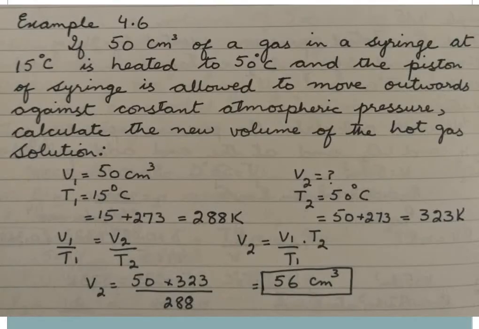Then there's an example over there, 4.6. If 50 centimeter cube of a gas in a syringe at 15 degrees centigrade is heated to 50 degrees centigrade, and the piston of the syringe is allowed to move outwards against constant atmospheric pressure, calculate the new volume of the hot gas. It means that we have two temperatures given to us and we have only one volume, the other volume we have to calculate.